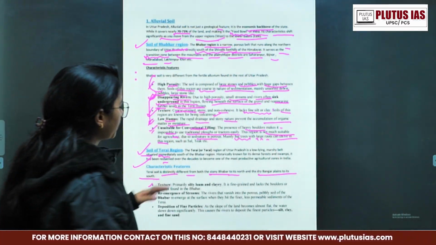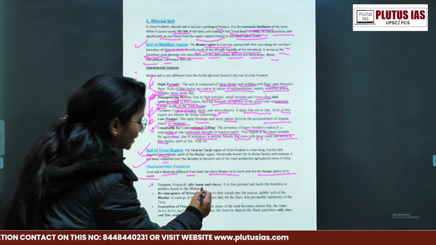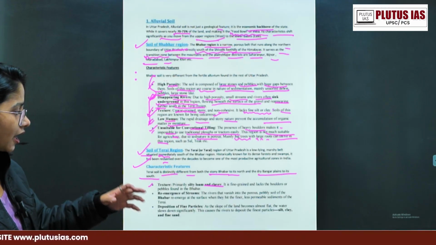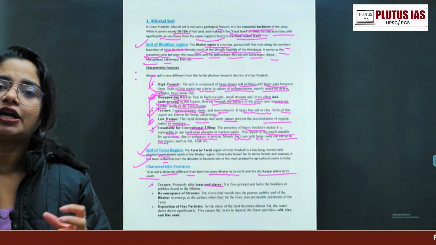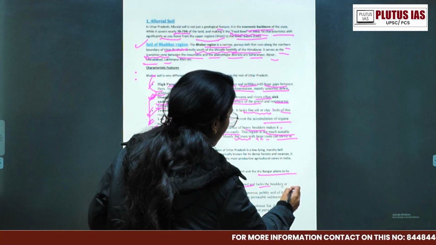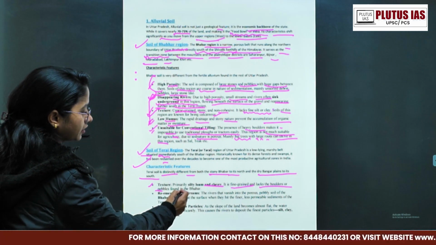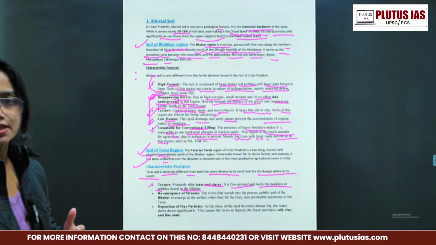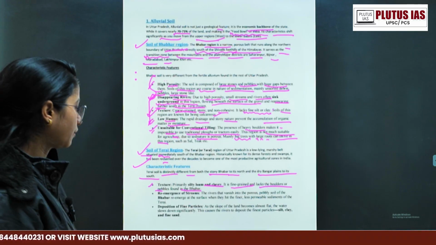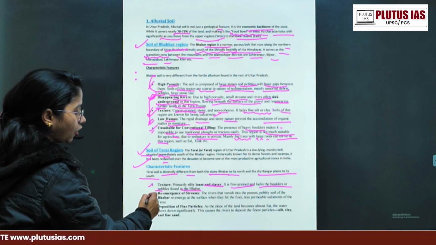What is the texture? Primarily silty loam and clay because the rivers are reappearing over there. So that means it is forming clay kind of soil, isn't it? Then it is fine grained, yes, and it lacks the boulders or pebbles found in the Bhabar. Those big particle sizes, what are called pebbles or stones, are not found here. Okay, so the soil type is clay or loamy.